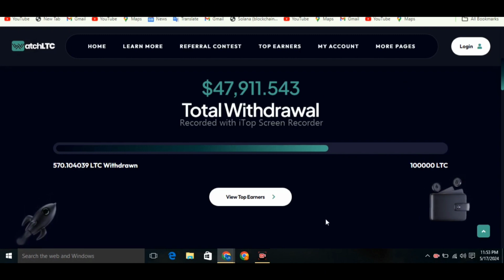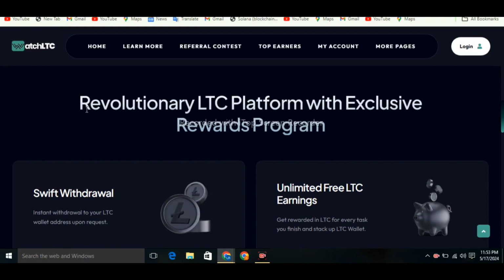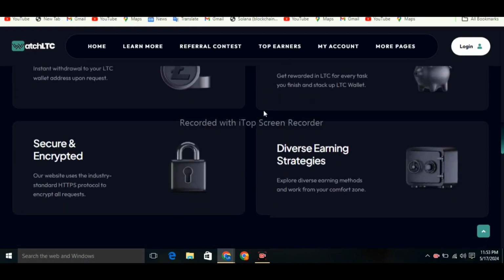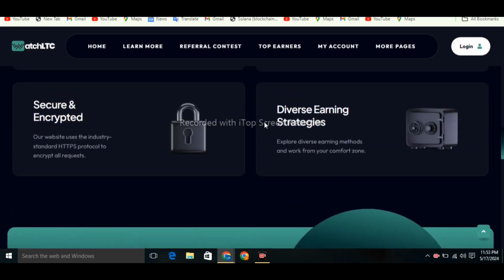View top earners you can check out, and scroll down more you can see our top partners. You can check out Catalog, Medium, Mondi. We have numerous partners available. Now scroll down more, you can see a light LTC platform with an exclusive reward program. Swift withdrawal, unlimited withdrawal from here, unlimited free LTC earning website, diverse earning strategies, and secured and encrypted from here.